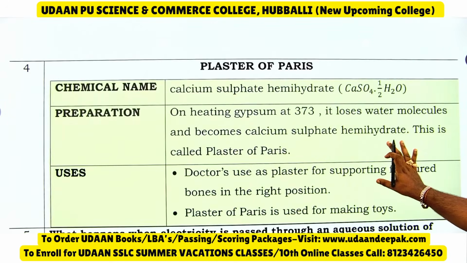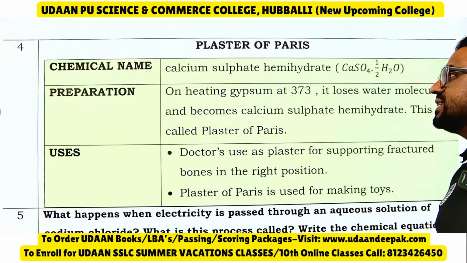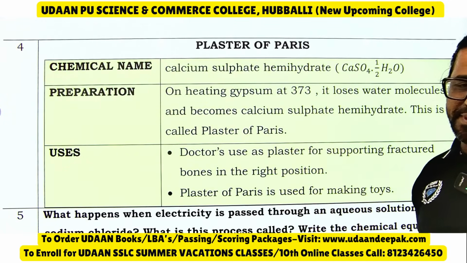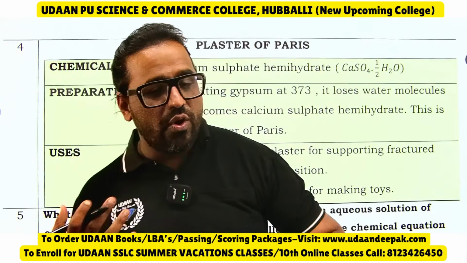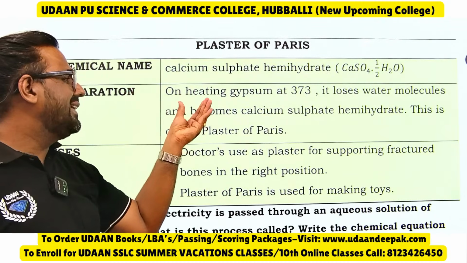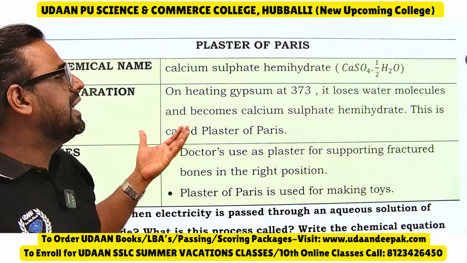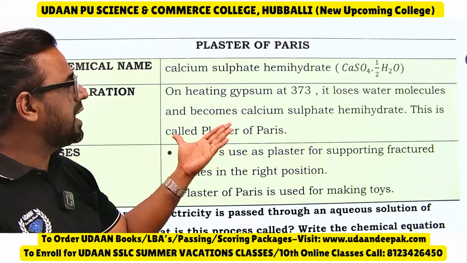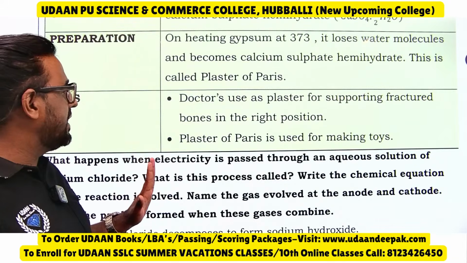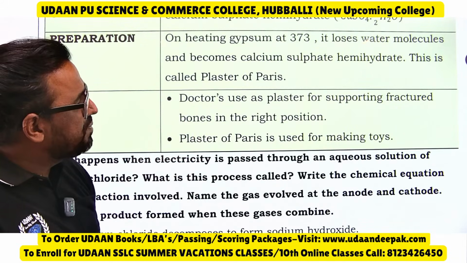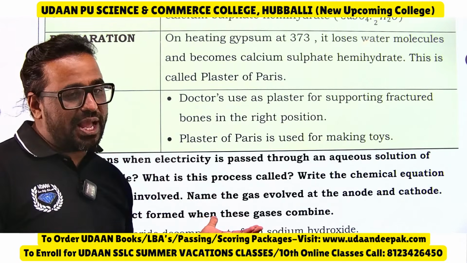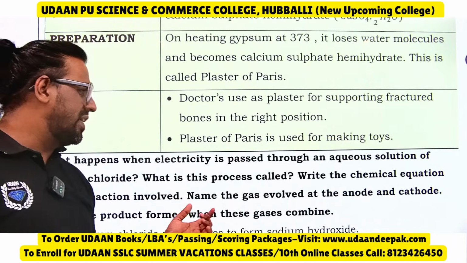Then lastly, plaster of Paris. See, calcium sulfate hemihydrate, CaSO4.½H2O. How this is prepared you already know. In your school also you have managed to write the answers here. See, on heating gypsum at 373 Kelvin, it loses water molecules and becomes calcium sulfate hemihydrate. This is called plaster of Paris. Doctors use it as plaster for supporting fractured bones in the right position. Plaster of Paris is also used for making toys.